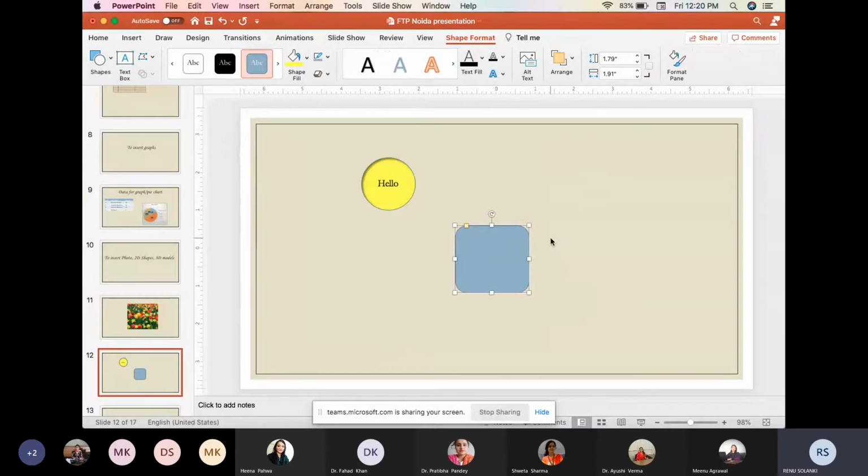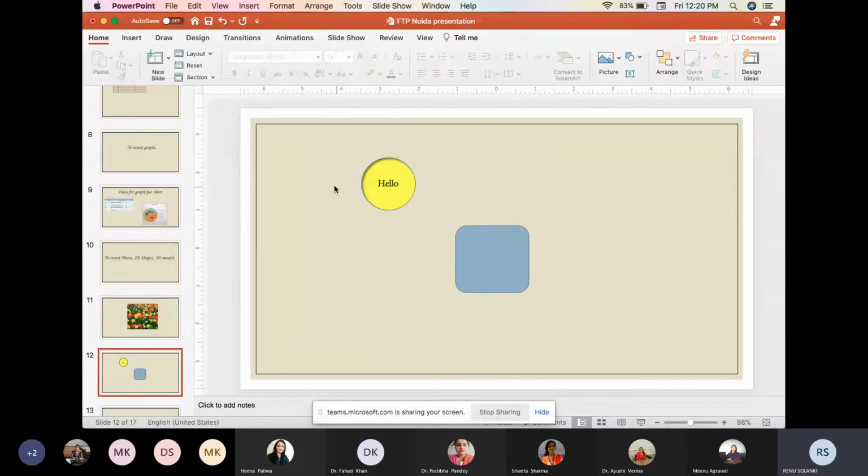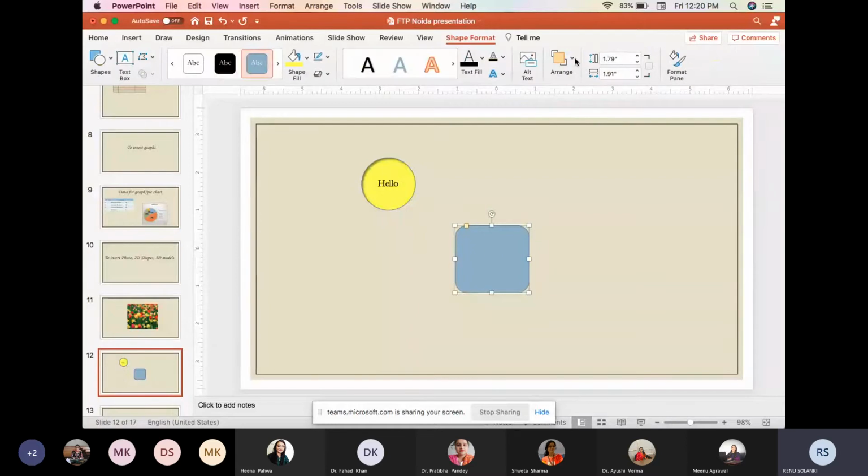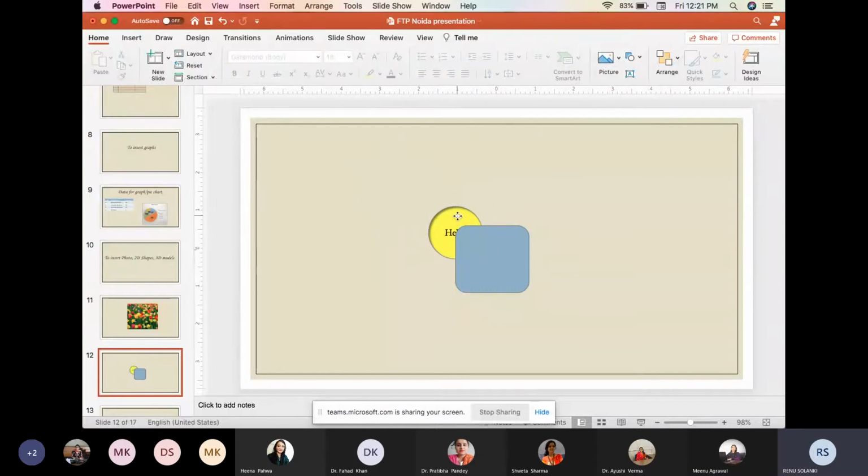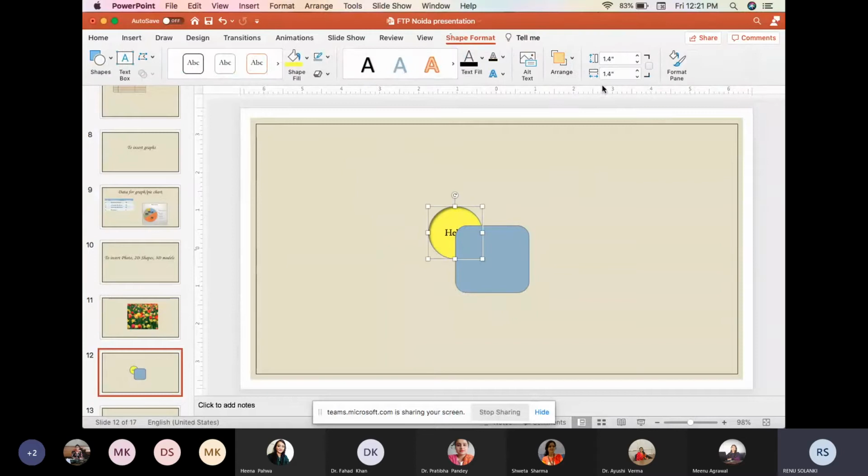There is another option also available. If I want that these two shapes should not move, I will click on this. It is asking me to arrange. For example, there are overlapping images, and I want to bring this circle forward. So I will go to the arrange and I will bring it forward. Then our circle will appear first, and behind that our rectangle will appear.